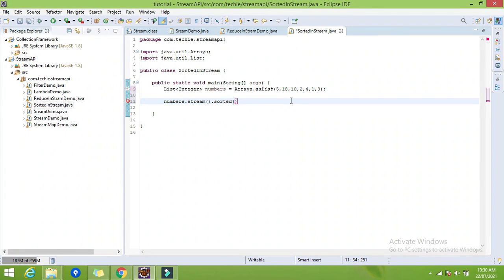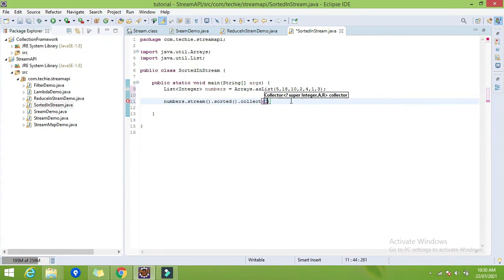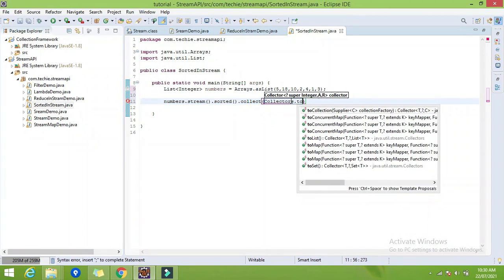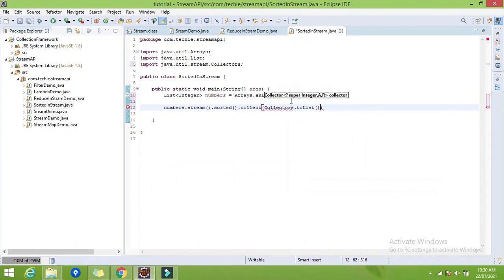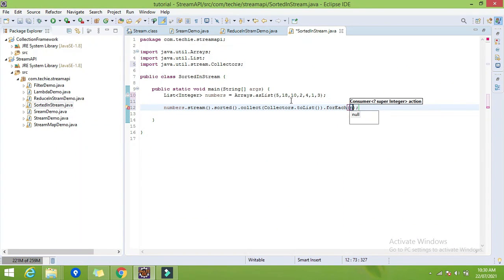Once we have applied sorted, we can collect it by using the collect method, then Collectors.toList. Now let me iterate it by using forEach n and print System.out n.